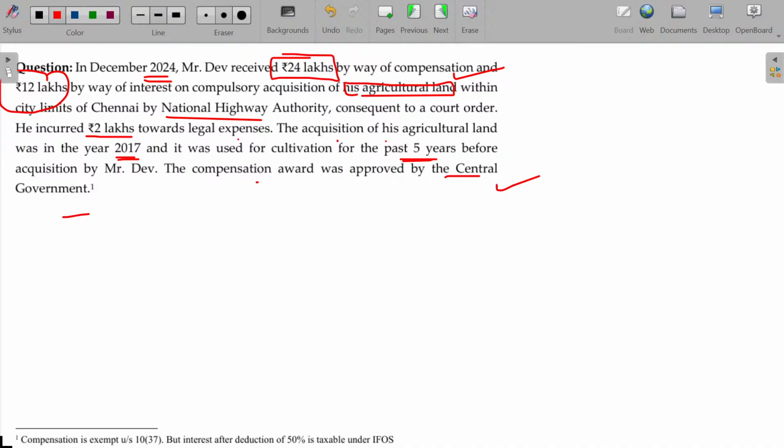In case of compulsory acquisition, if the compensation is delayed, you may get interest also from the government. If you are getting interest for the delayed compensation, we already studied along with the compulsory acquisition under section 45. Any interest will fall under income from other sources and is taxable in the year of receipt, subject to a deduction of 50%. The same we refer to again under the income from other sources heading. Is that okay?